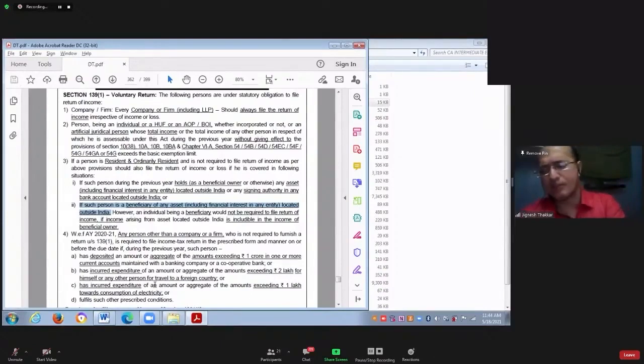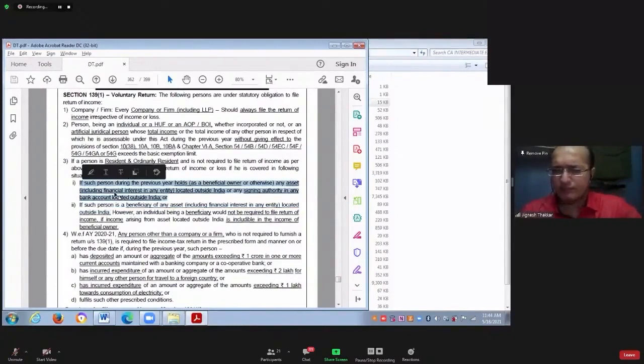So in our example, Sarvana is the beneficial owner and Sarvana's child is a beneficiary. Whether Sarvana has to file the income tax return? Yes, because he is holding property outside India. If he is holding property outside India, he has to file the income tax return irrespective of his income.